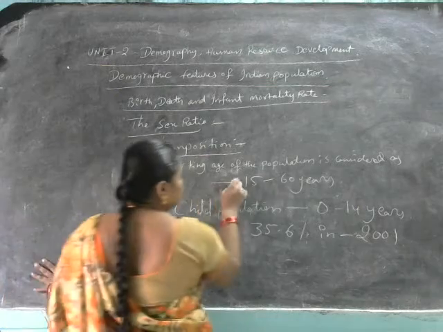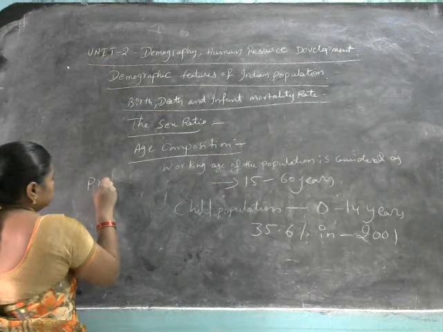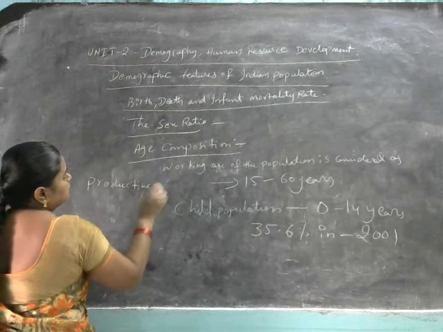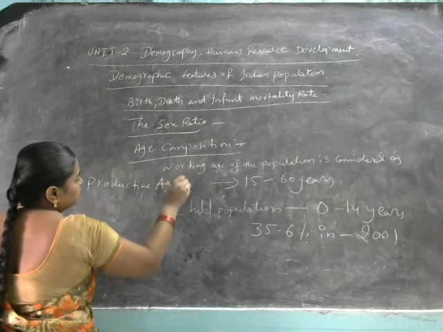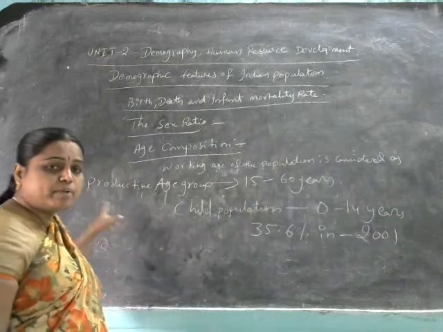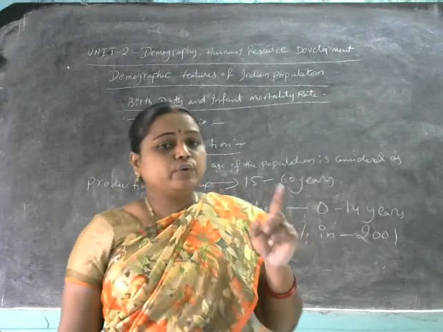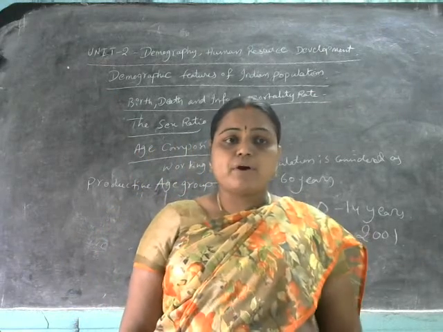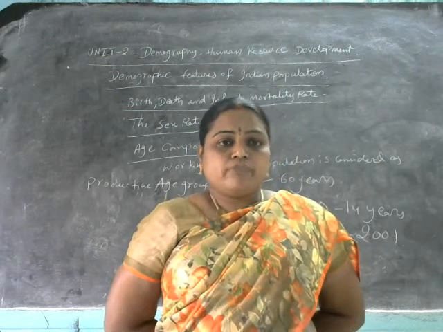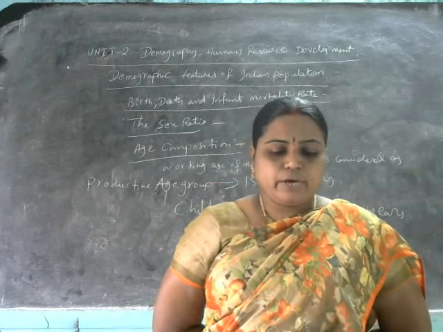The 15 to 60 year age group people will also be treated as productive age group people here. So here it is also called the productive age group.